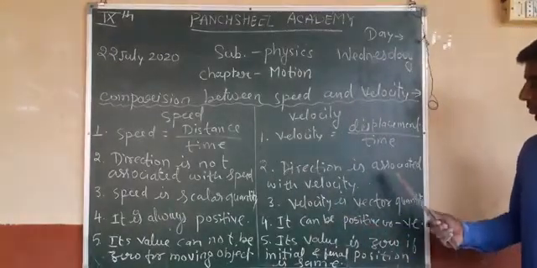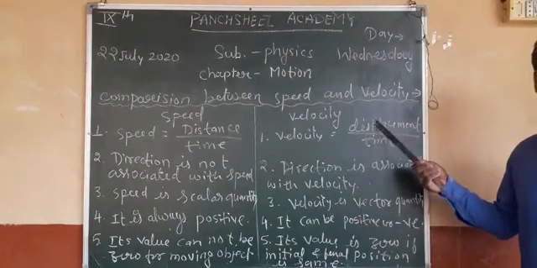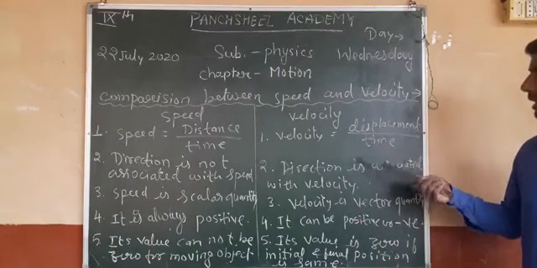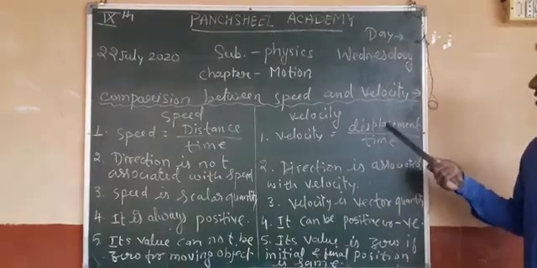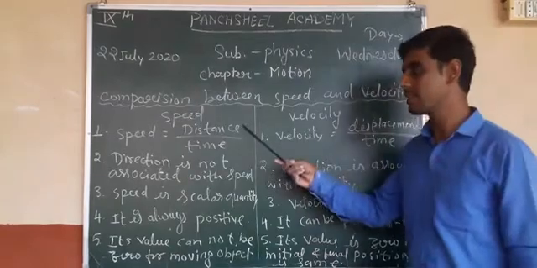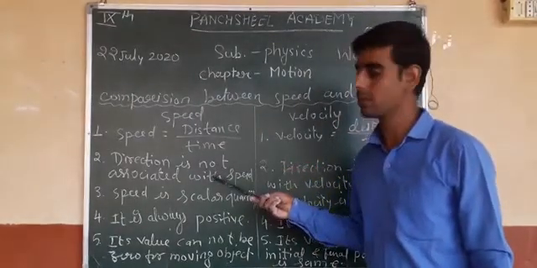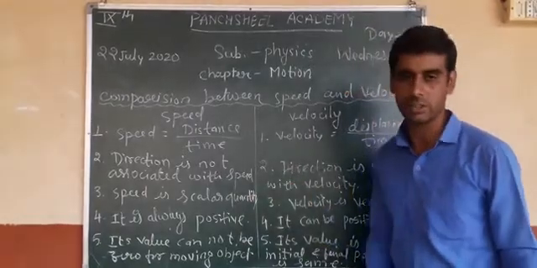Why is direction associated with the velocity? Because velocity is considered as displacement and it directly depends on displacement. So displacement has direction and velocity also has direction. Distance has no direction and speed also has no direction.